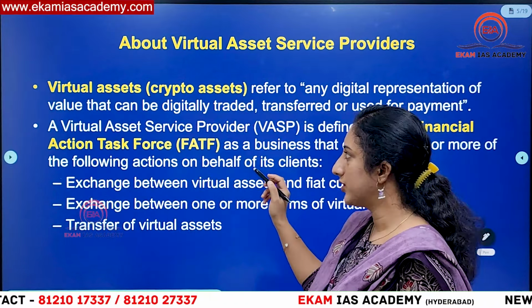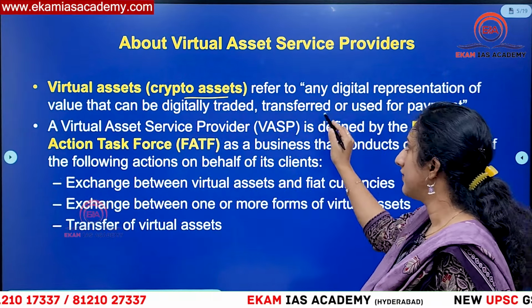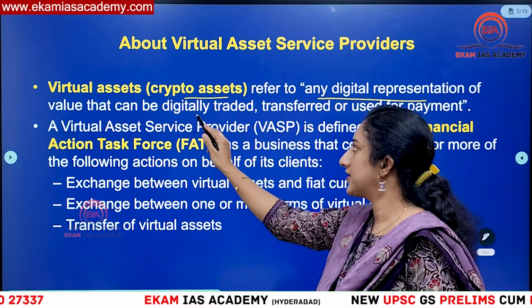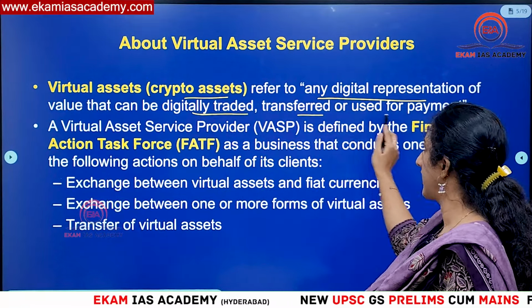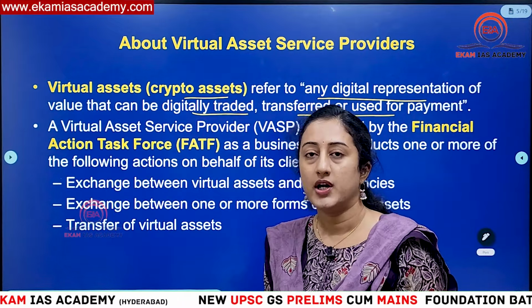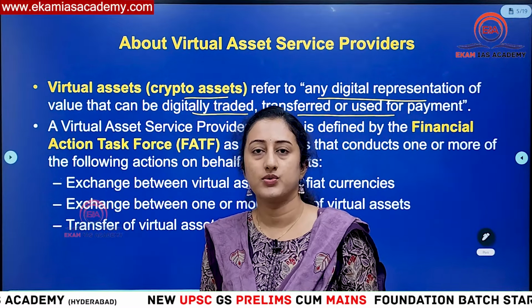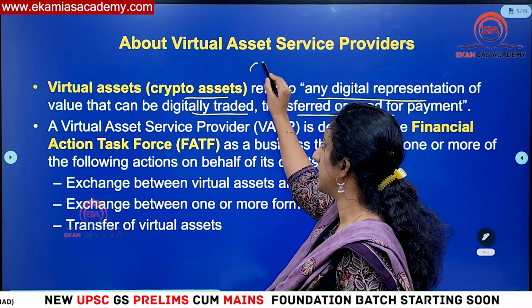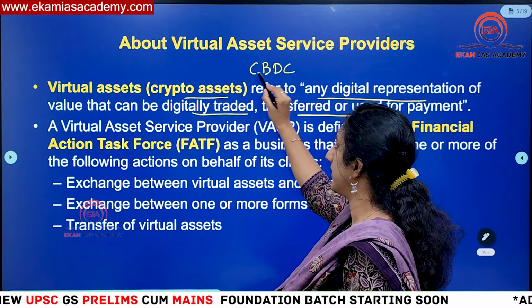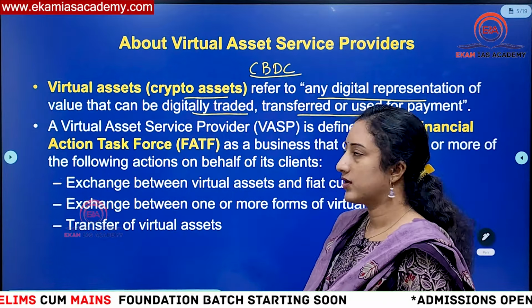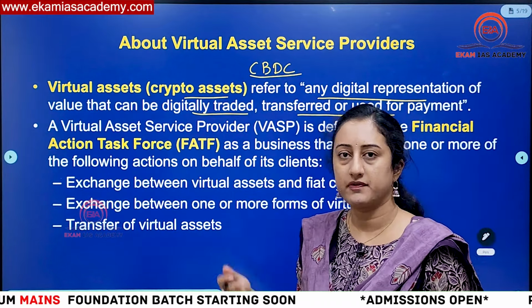But what happened here, virtual assets or crypto assets are a digital representation of any value, which is digitally traded, and can be exchanged or transferred for payment purposes. For example, to replace these cryptocurrencies, RBI has proposed a central bank digital currency. If you remember, we call it e-rupee, digital rupee, the central bank digital currency, as an alternative, so that our people will not fall into the trap of cryptocurrencies.